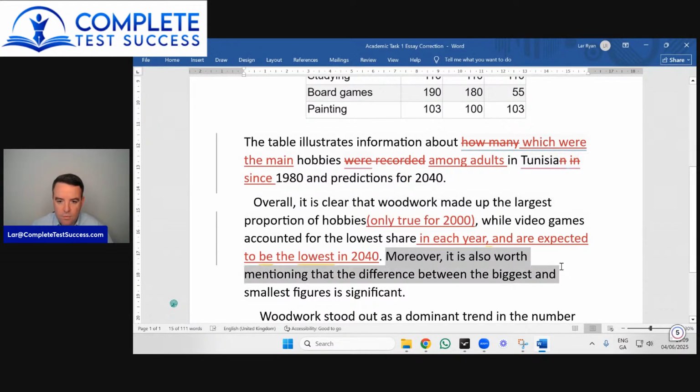Okay. Moreover, it is also worth mentioning that the difference between the biggest and smallest figures is significant. That's quite a vague description, so the reader isn't really going to be able to imagine it. You're just saying there's a big difference. How big is big? So that's a bit vague. I wouldn't worry about that.